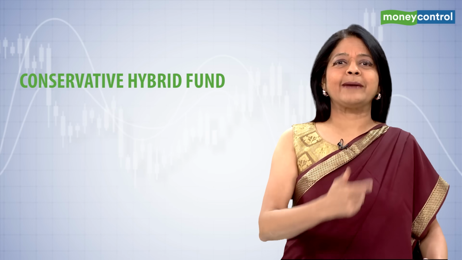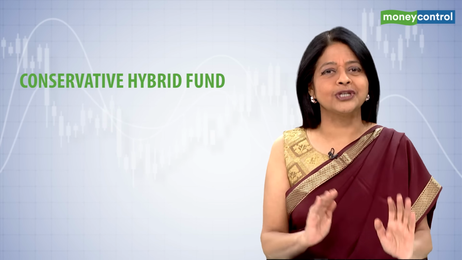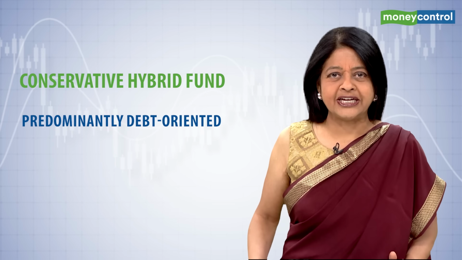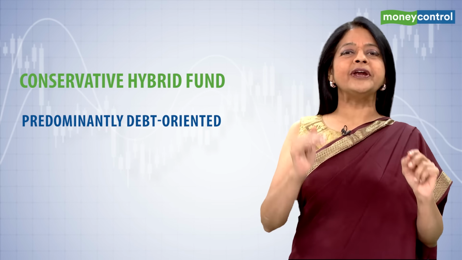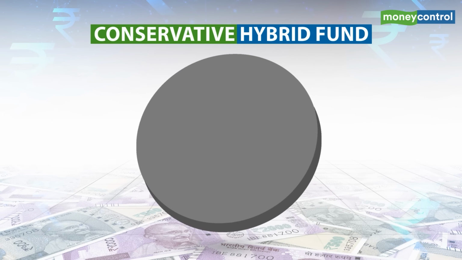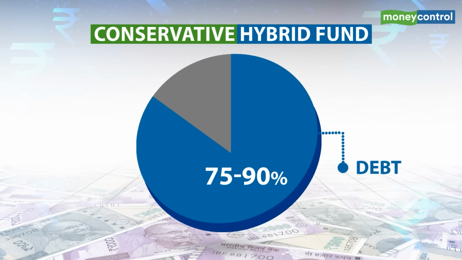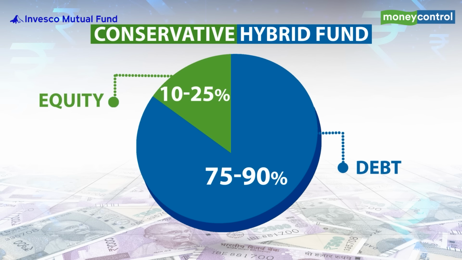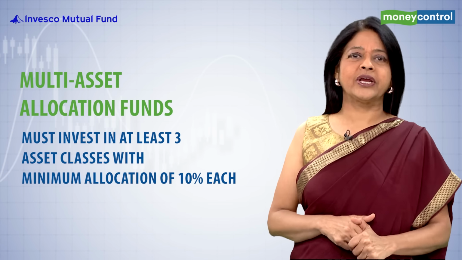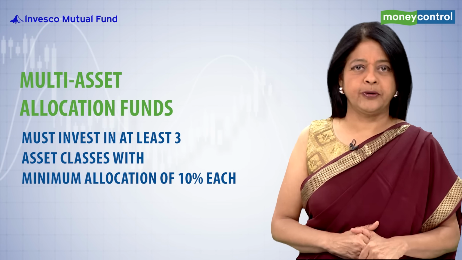The third type of hybrid fund is the Conservative Hybrid Fund. Again, the name is self-explanatory. This scheme is predominantly debt-oriented, which means they are permitted to invest between 75 to 90% in debt and the balance 10 to 25% in equity. Of late, the multi-asset allocation funds have also become very popular.